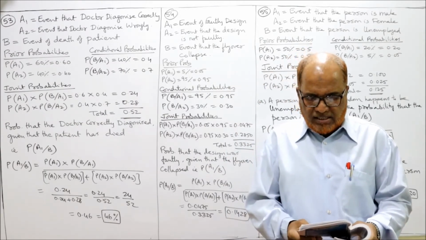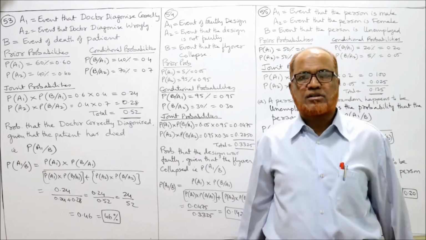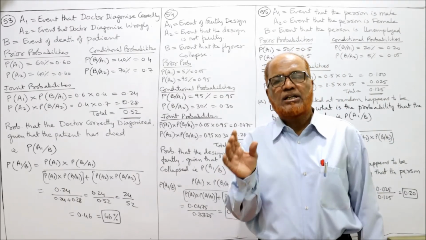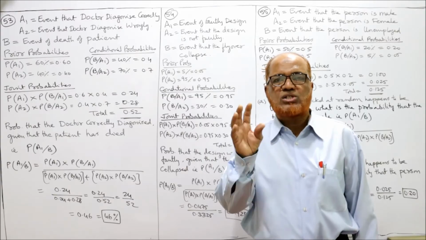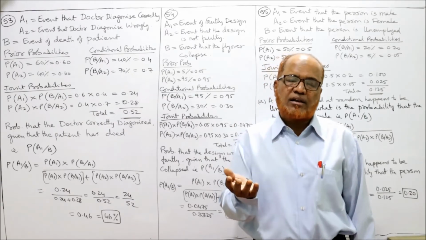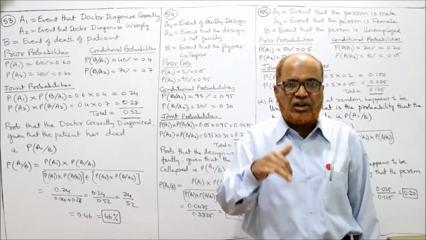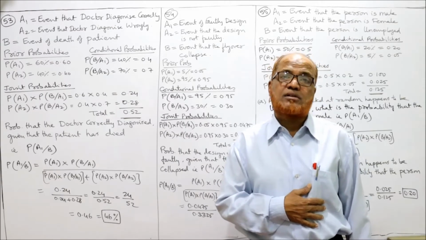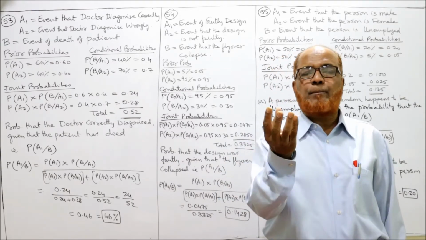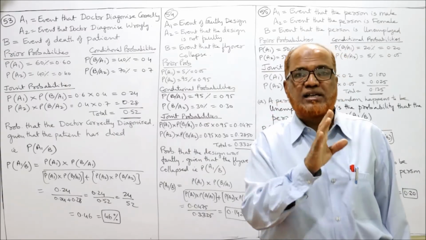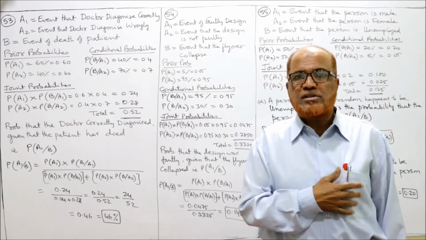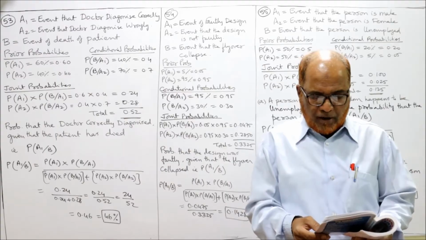Now the chance that the design is faulty is 5%. The probability that the design is faulty is 5%, and the probability that the design is not faulty is 95%. क्योंकि 100% में से 5% चांस है फॉल्टी डिजाइन तो फिर 95% नॉट फॉल्टी डिजाइन. ये प्रायर प्रोबेबिलिटी है.